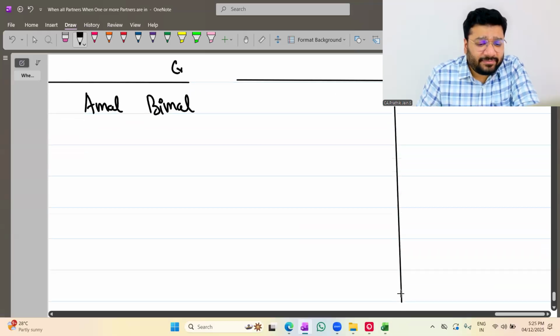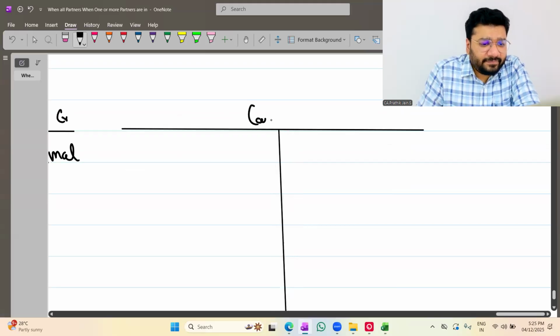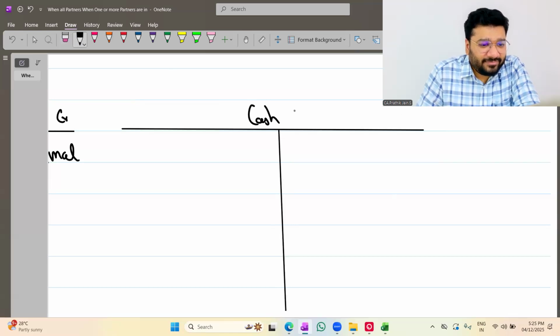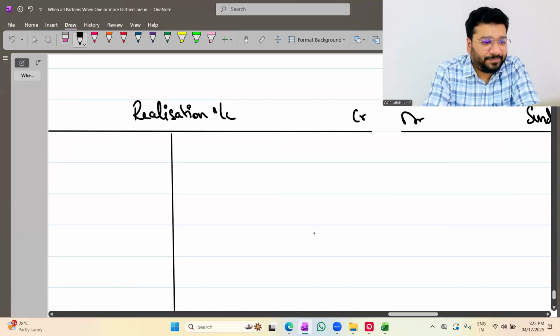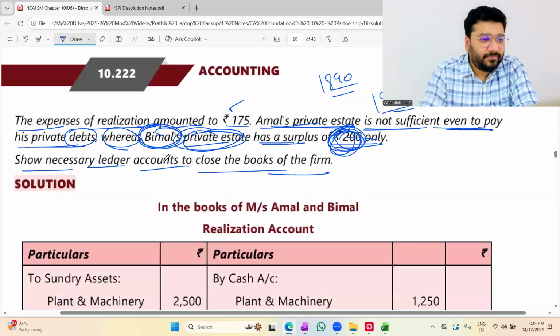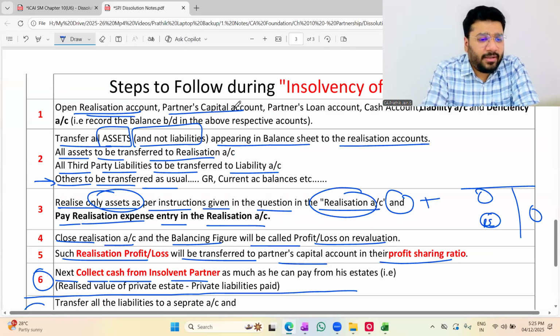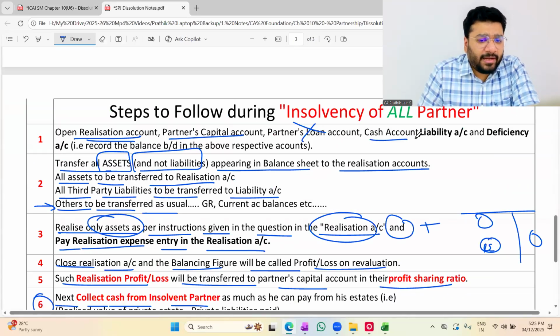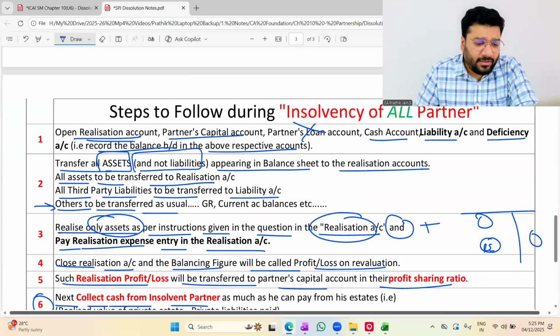Cash or bank, which is given? Cash is given? Okay. Super. Now, first open realization account, done. Partners' capital account, done. Loan account, not applicable. Cash account, done. Liability account, done. Deficiency, done. Super. Record the balance brought down in each ledger. Very good.